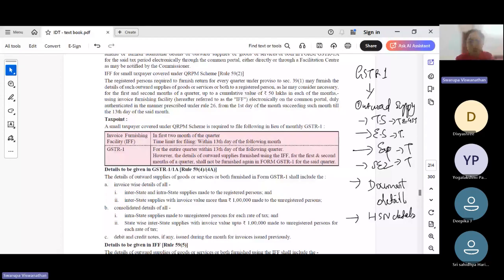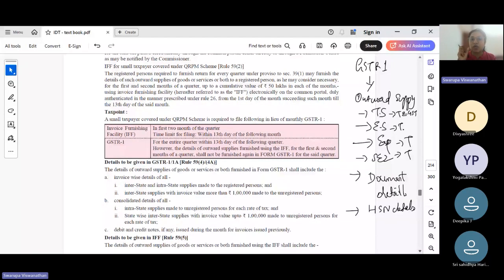Okay, so in GSTR 1, we will have details of outward supply. Outward supply is taxable supply, exempt supply, export, SEZ. Then document details. Document details meaning the credit notes that we have issued during the month. What are the number of invoices that were issued during the month? Then HSN details. HSN details is each of the product and service that is being sold. We will have a separate code.